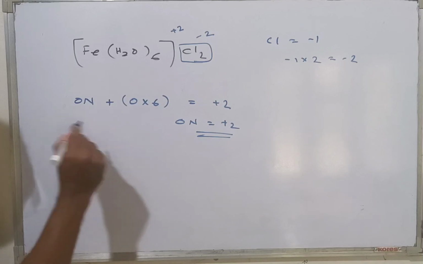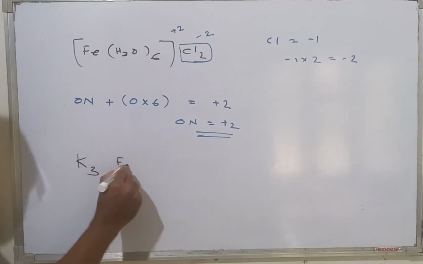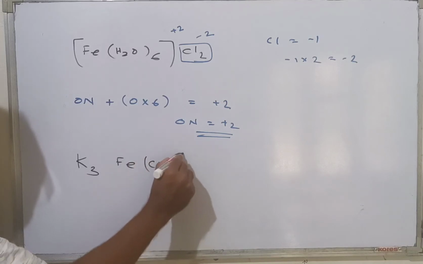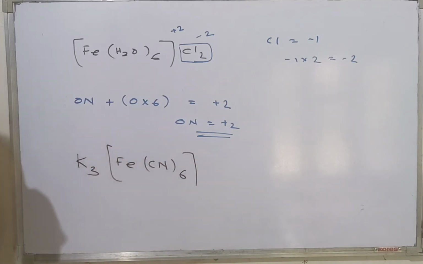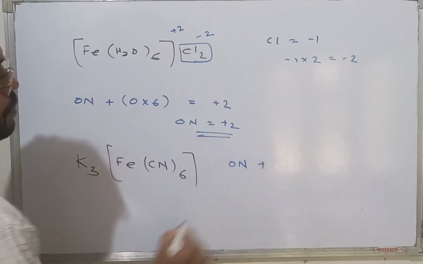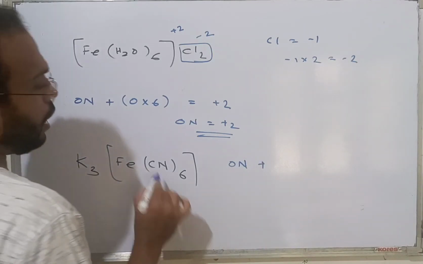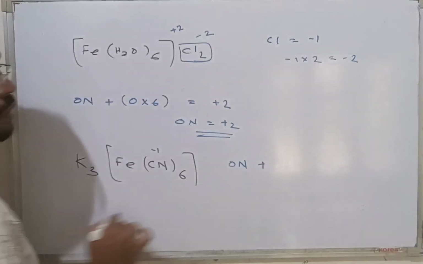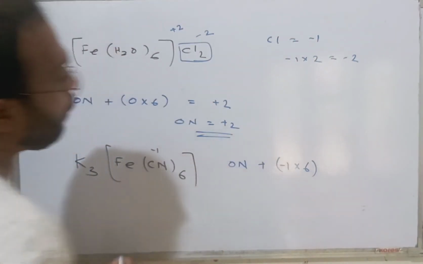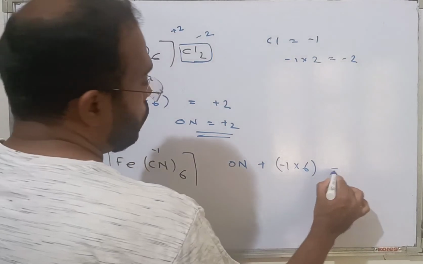Now let us go to another example. K3[Fe(CN)6]. Very beautiful complex. We want to know the oxidation number of iron. Oxidation number plus, CN has minus 1 charge, therefore minus 1 into 6, is equal to what?